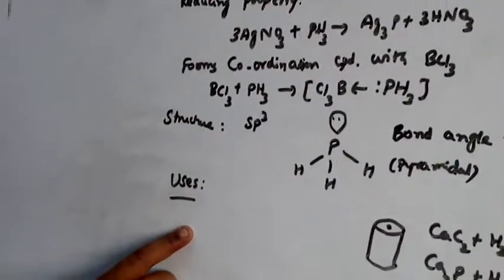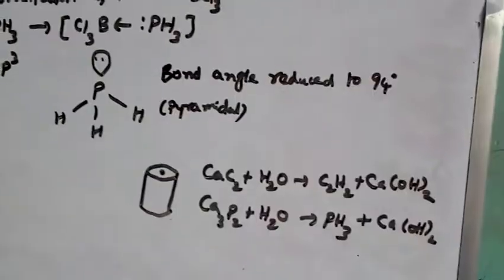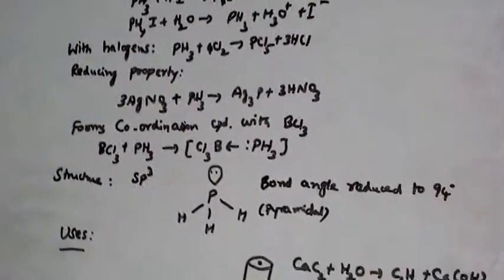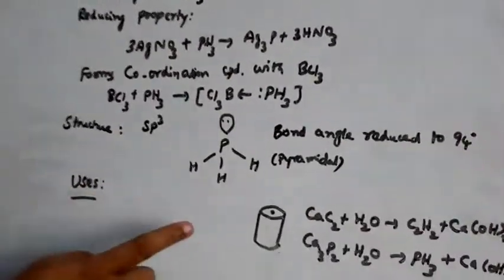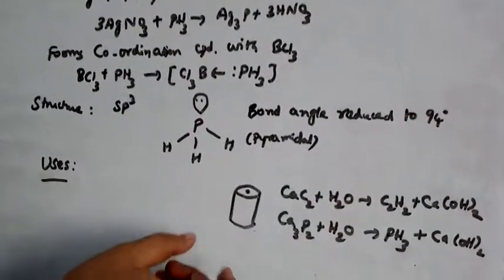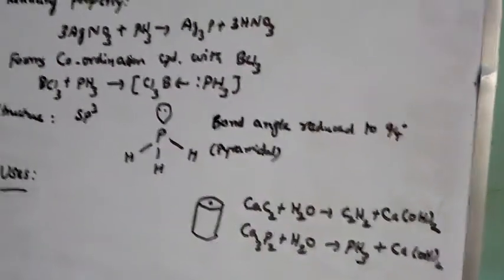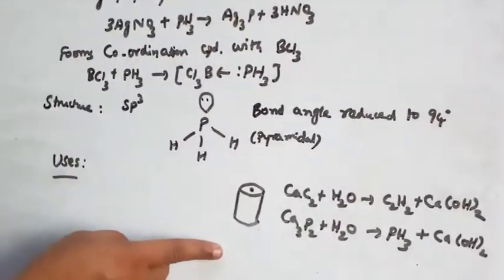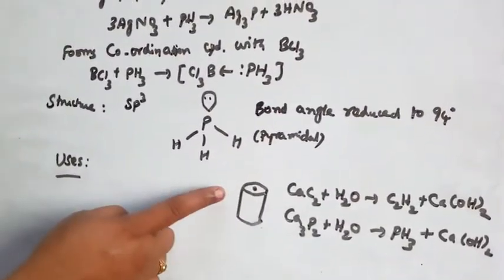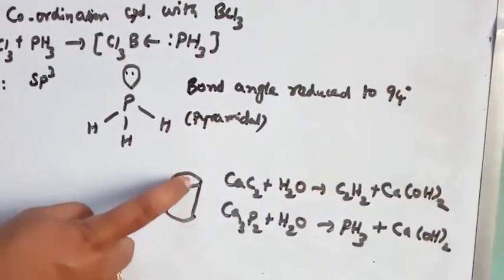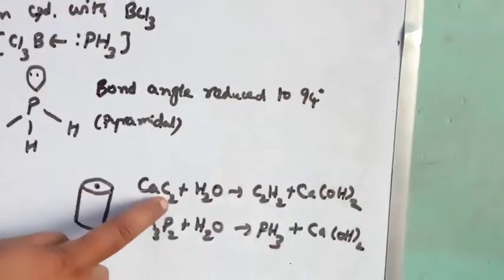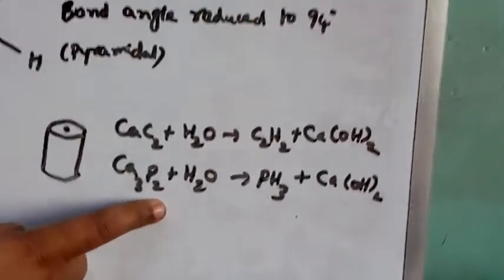Now finally we are going to see the uses of phosphine. In uses of phosphine, it is used to produce smoke screens. Smoke screens, like a smoke bomb, no? For that we use phosphine. Moreover, we also use phosphine as a home signal to act as a signal for approaching ships. We take one container like this. In this container we make a hole. In this container, we take calcium carbide and calcium phosphide.